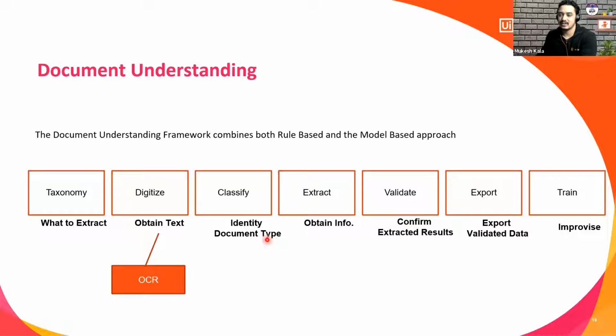And once extraction is done, we have an option to train and improve. What is this train and improve? As we know, we are using a model-based approach where we have artificial intelligence infused. So in case there is something that needs to be retrained, the retraining also happens in this same framework. 1, 2, 3, 4, 5, 6, 7. So these are the 7 stages that happen in the document understanding framework.